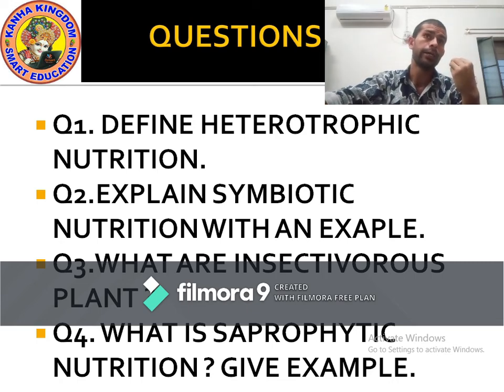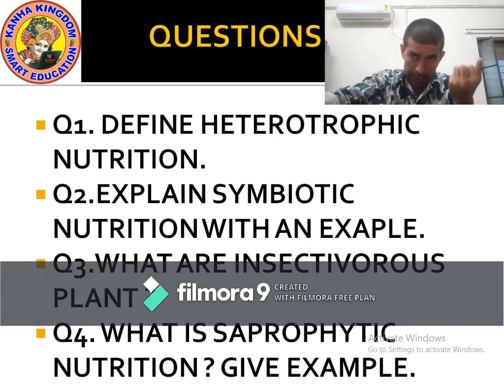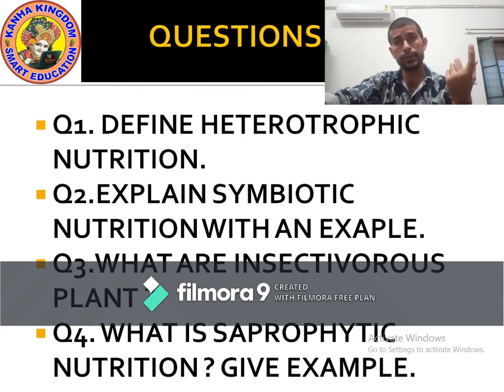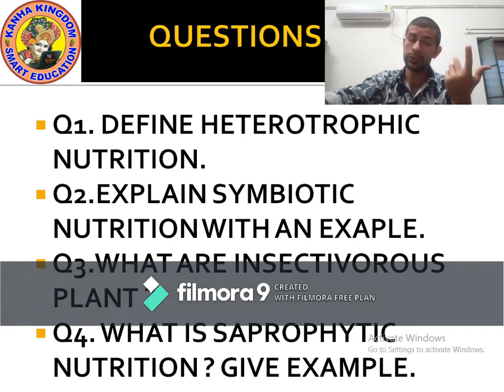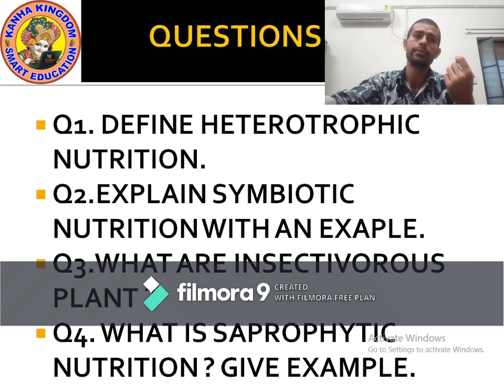They are unable to make food themselves, and such organisms are called heterotrophs. This mode of nutrition is called heterotrophic nutrition. So heterotrophs are organisms that are unable to produce their own food. They must obtain food from external sources like bacteria, protozoa, fungi, and animals.